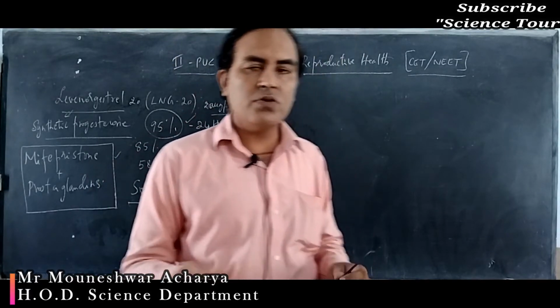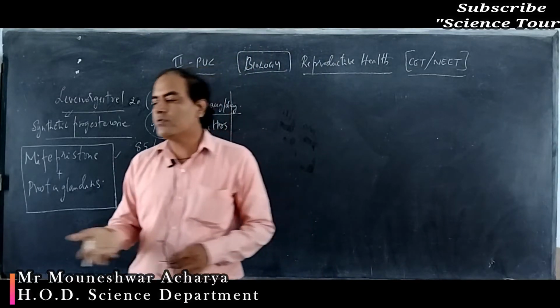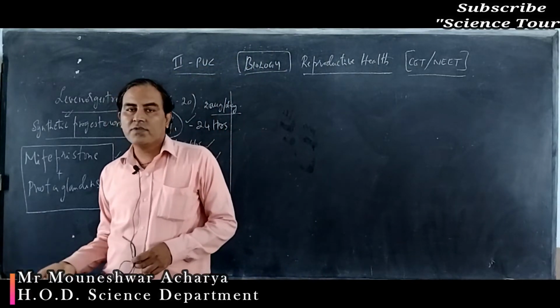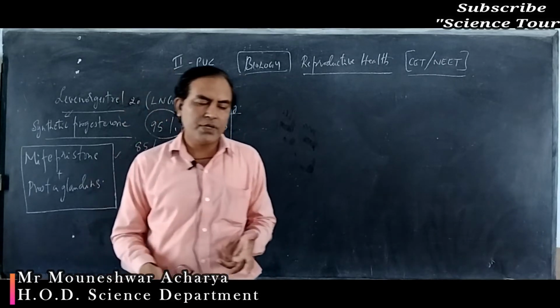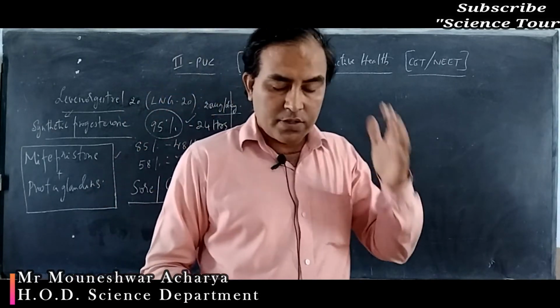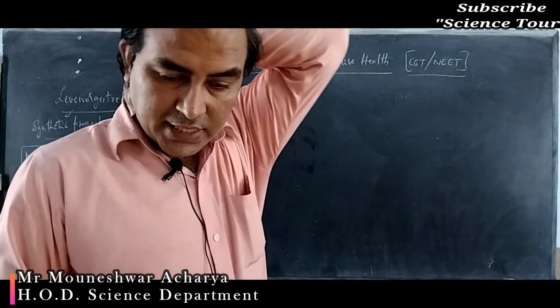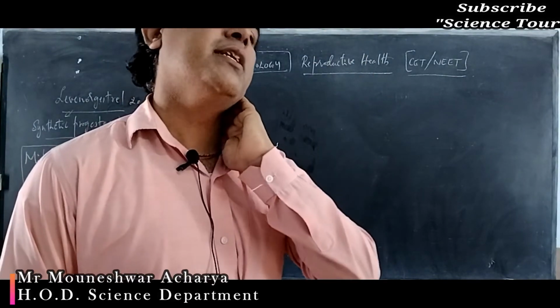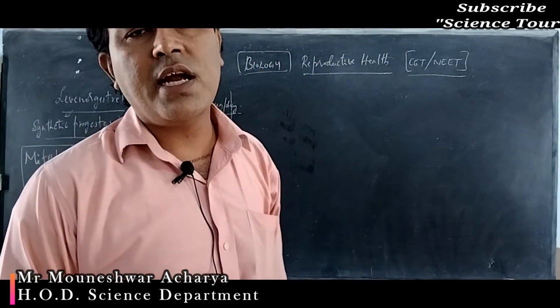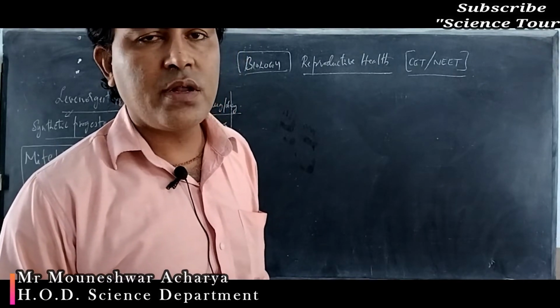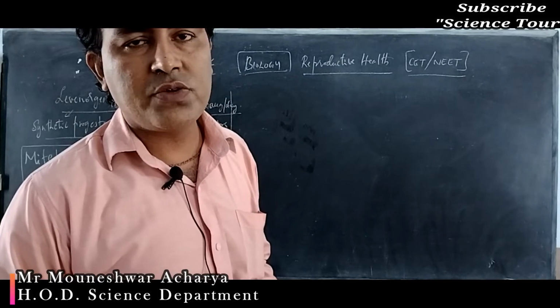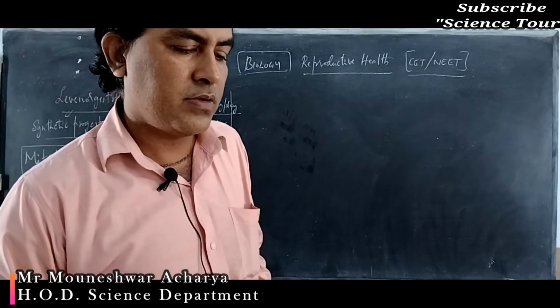If there is no follicular development, there is no question of maturation of the ovum, and fertilization can be prevented. Most of the synthetic pills contain synthetic hormones such as progesterone alone, or a combination of estrogen and progesterone.